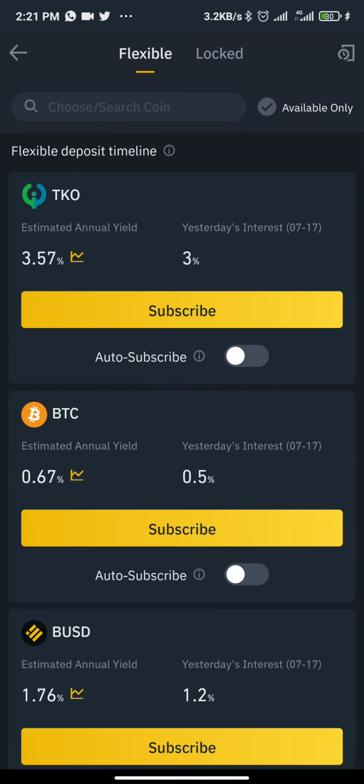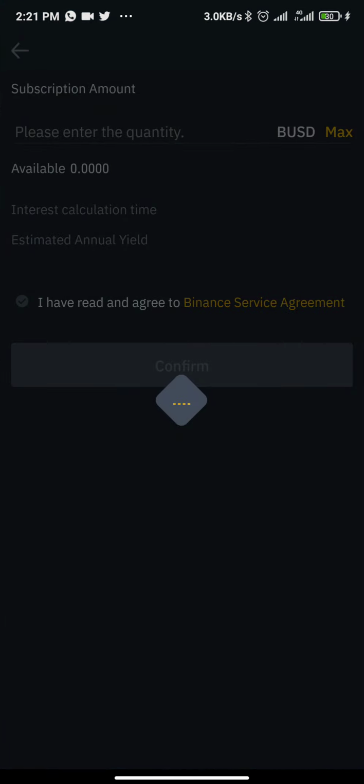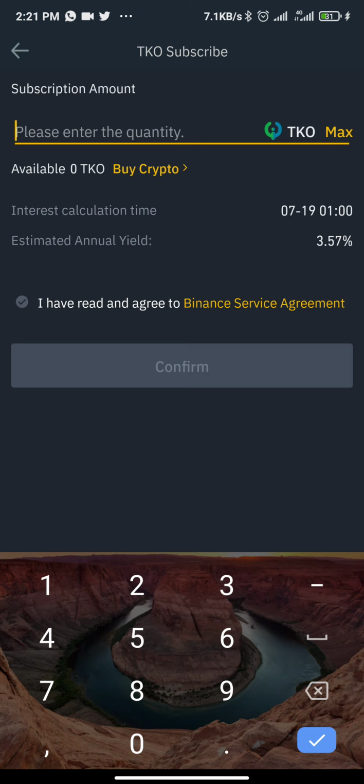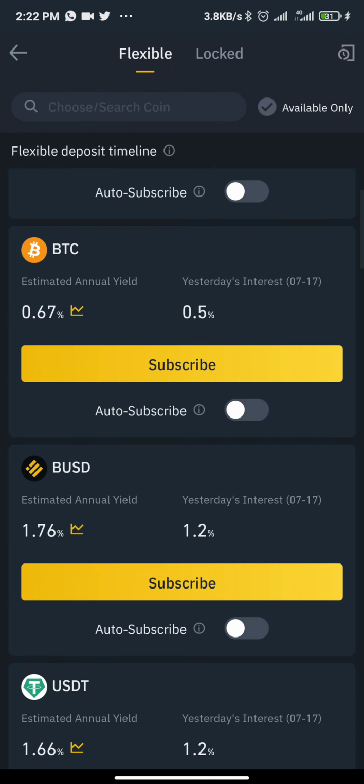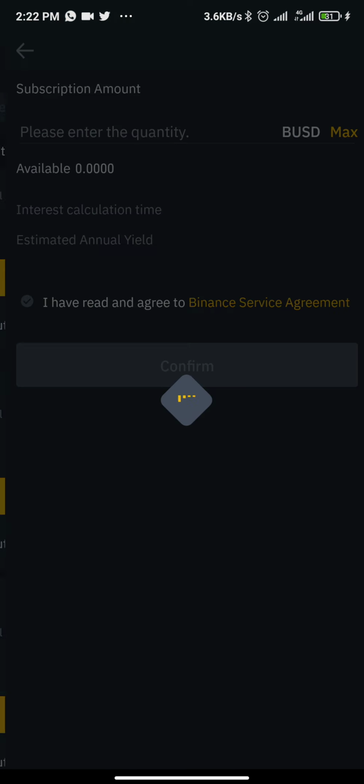Now, let's assume it's flexible. I've given you the difference between the two. So if it's flexible you are going for, just click on Subscribe. Make sure that you have this coin in your account, TKO. If you have, you put the maximum, put the whole TKO, then tick I have agreed, then it will show if I have coin in this balance, then confirm. But let me go for a coin. I guess I have coin here, BDUSD.